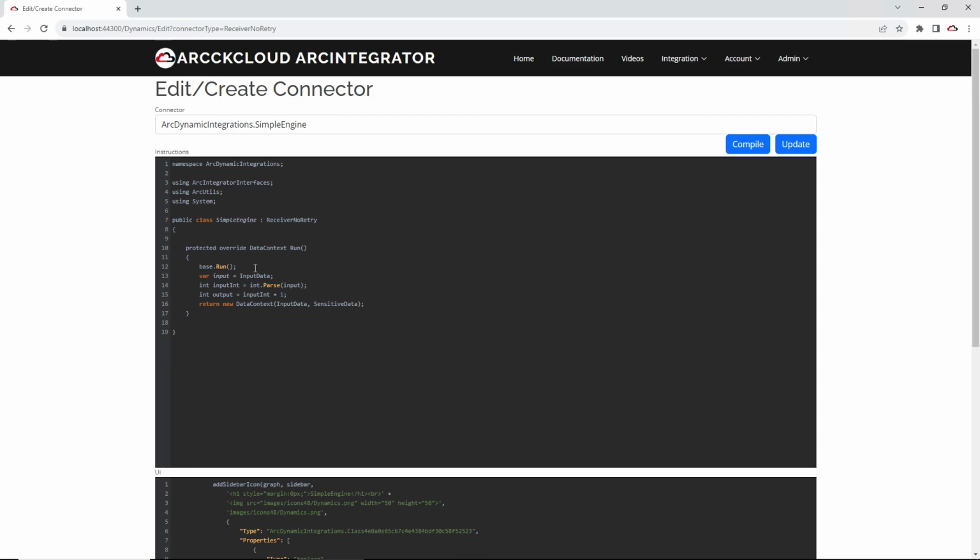And then I will return the output to the next stage, so I will pass on the output to the next stage.